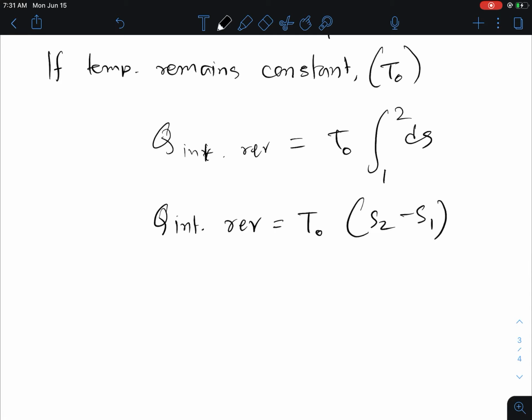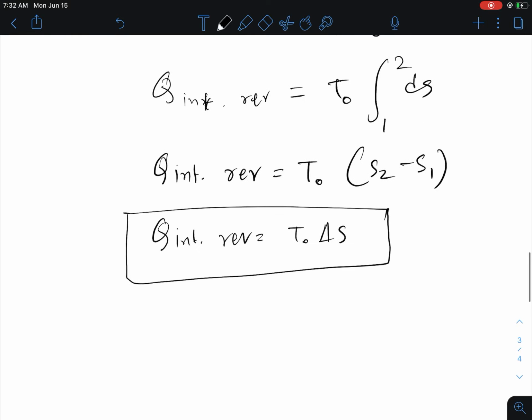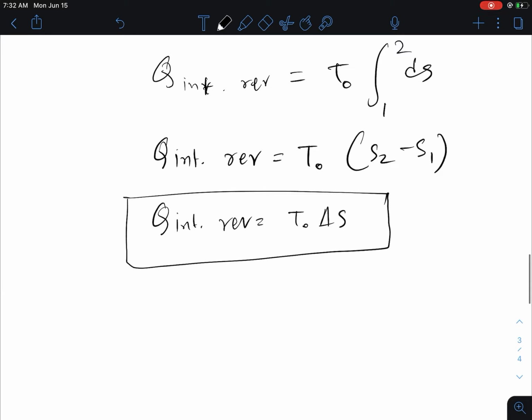We can write it in another form too, it's the same thing. That means the entropy change during an internally reversible thermal process times the temperature is nothing but the total heat transfer of that system.